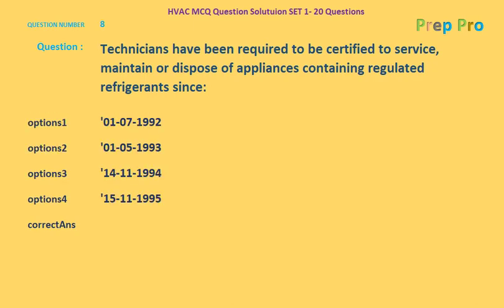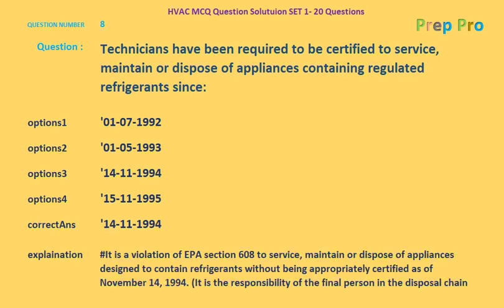The dates given are 1st of July 1992, 1st of May 1993, 14th November 1994 and 15th November 1995. The correct answer being 14th November 1994. It is a violation of EPA section 608 to service, maintain or dispose of appliances designed to contain refrigerants without being appropriately certified as of November 14, 1994. It is the responsibility of the final person in the disposal chain.